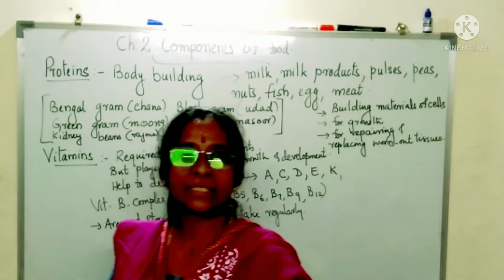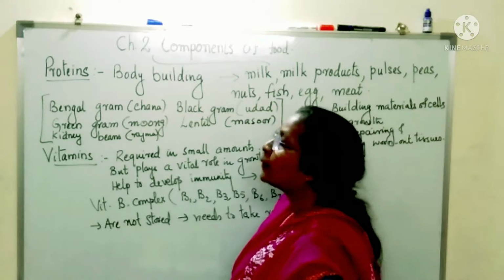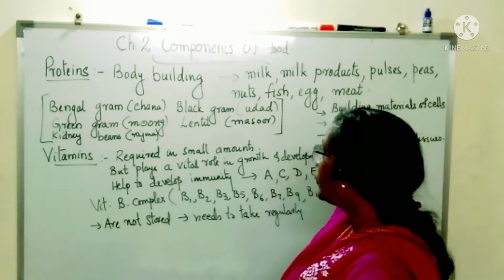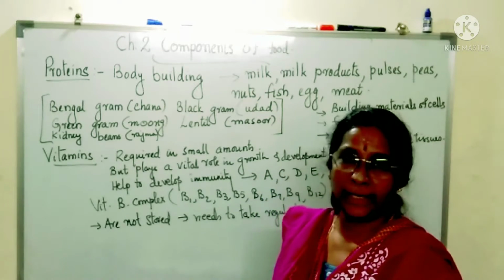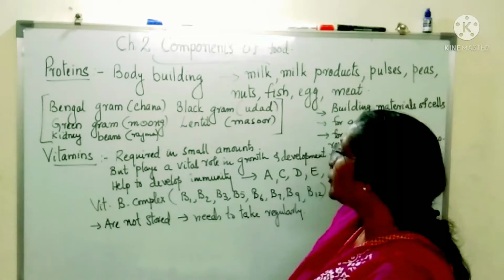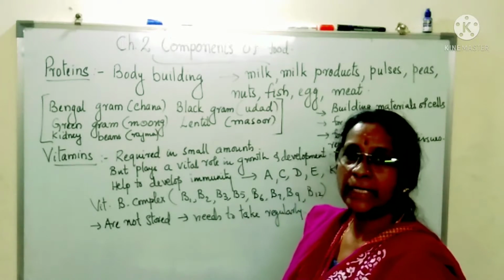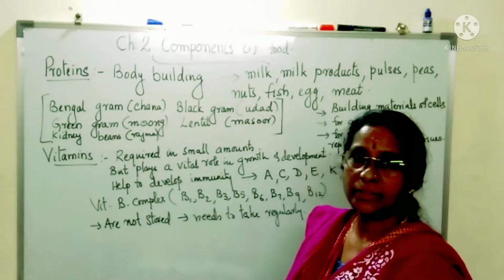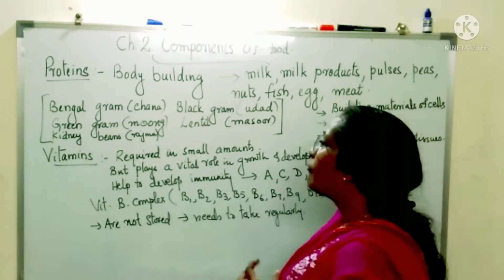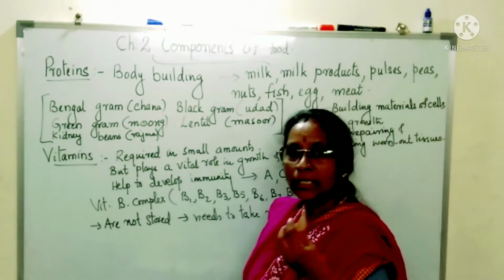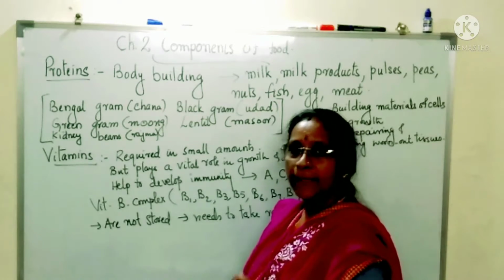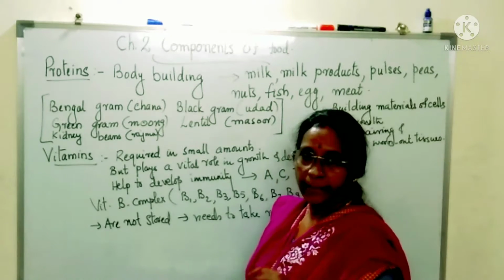Now, the next nutrient is proteins. Proteins are called bodybuilding food. What is the reason, you know? Proteins provide us all the required things for building our body, for making the cells of the body. So it is called bodybuilding food.